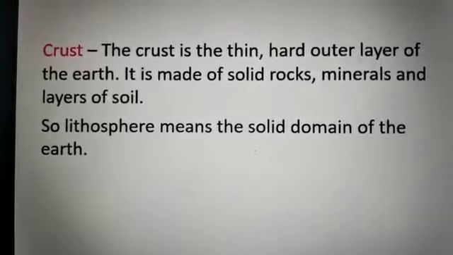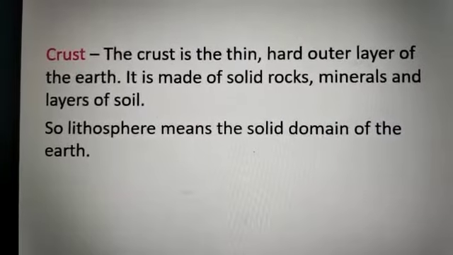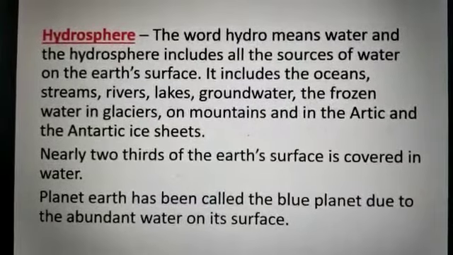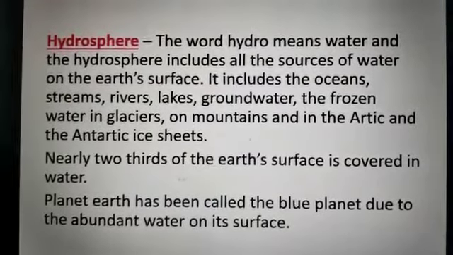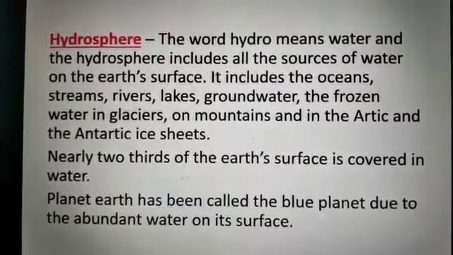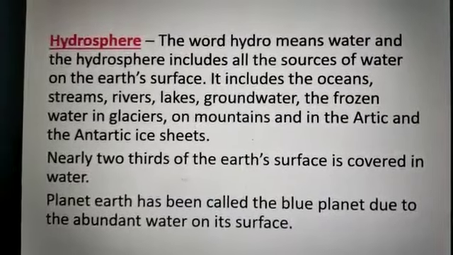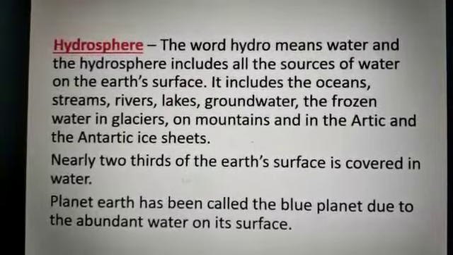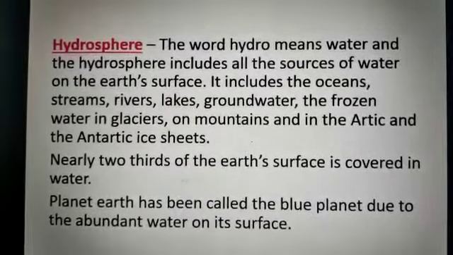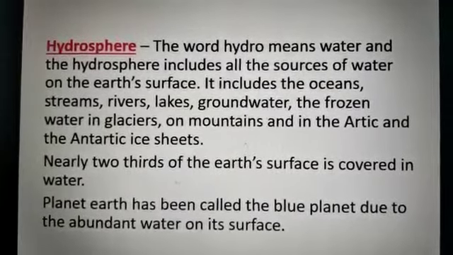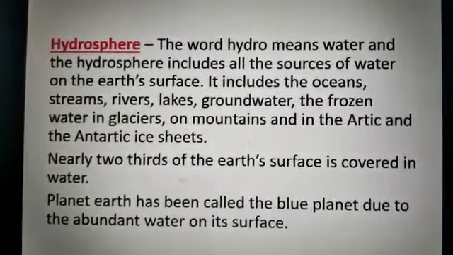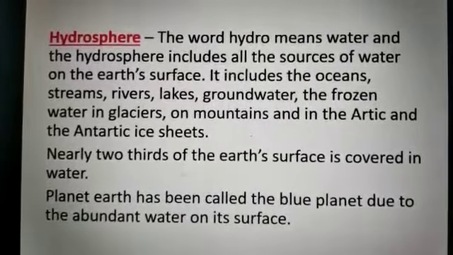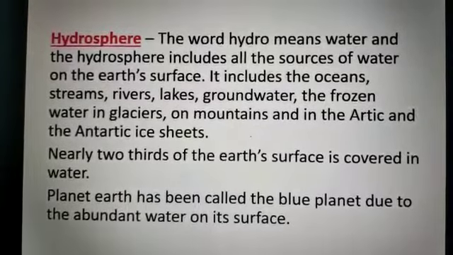Now today we will go to another sphere, that is hydrosphere. The word hydro means water. So what is hydrosphere? It is there in your book. You can see in page number 40. Hydrosphere means the word hydro means water, and the hydrosphere includes all the sources of water on the earth's surface.